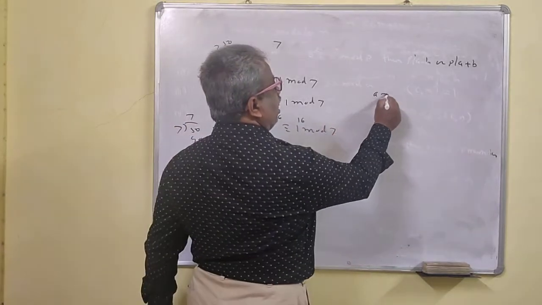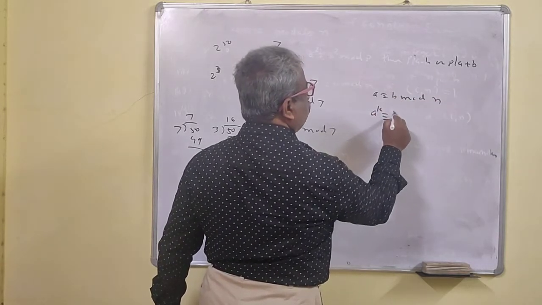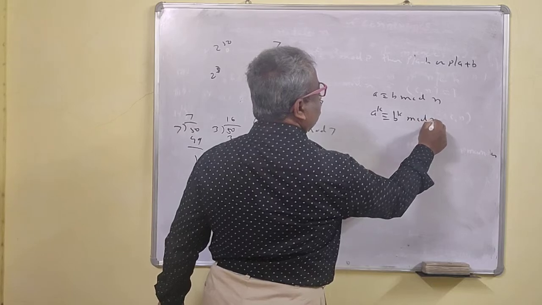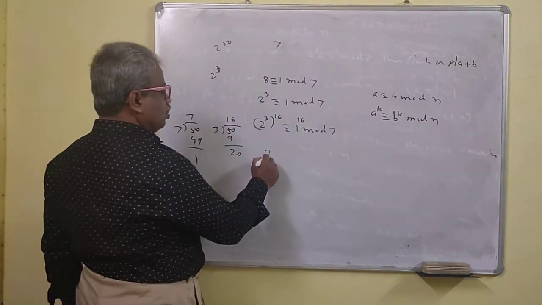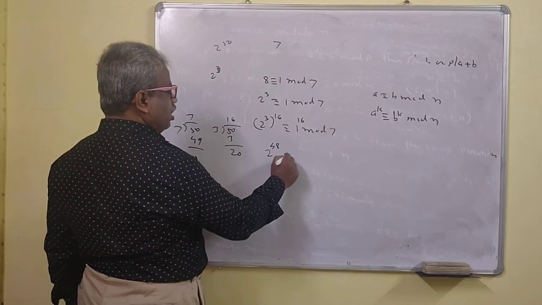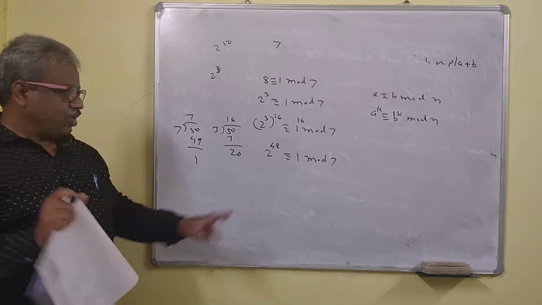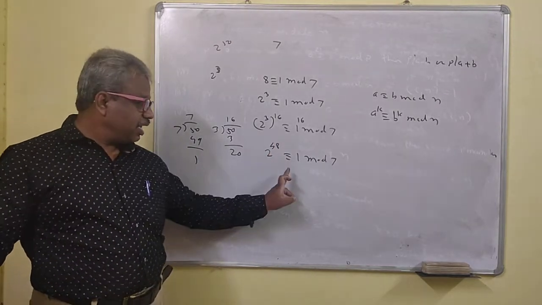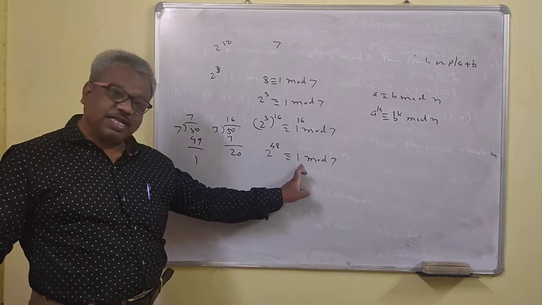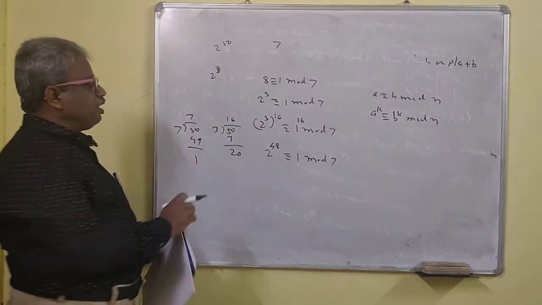That means A is congruent to B mod n. We have seen that A raised to K is congruent to B raised to K mod n, so we can take the power of that also. So 2 raised to 48 is congruent to 1 mod 7. That means if 2 raised to 48 is divided by 7, the remainder is 1, because this number is less than 7. We have to reach up to 50, so we'll multiply by 2.